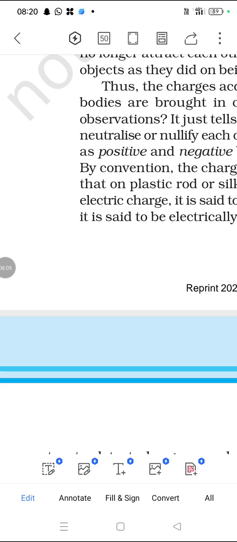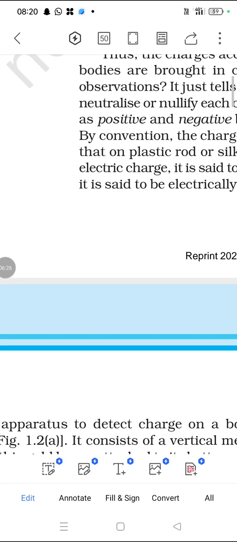Now I can take the silk cloths. First of all, what charge does it have? Positive charge. Next, the silk also has a positive charge. If we move them close to each other, they repel each other. There is no repel and no attract in some cases, or we can accept attraction. Why?